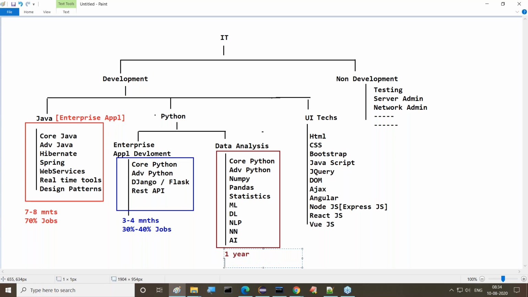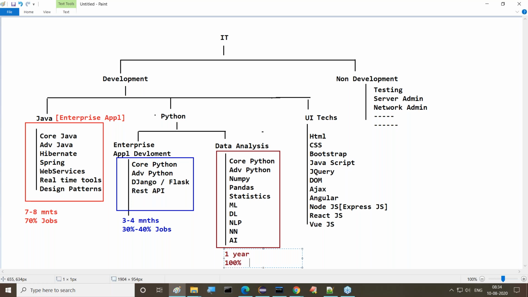But this data analysis side is a completely different track. It is not at all related to the Java track. Here 100% placements are available. Data science is a part of it, and we have to understand that it's a totally different track.